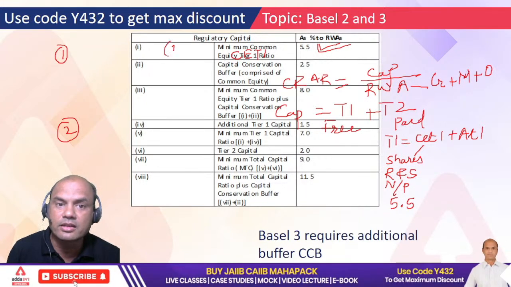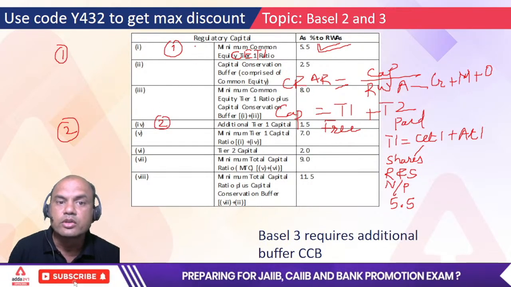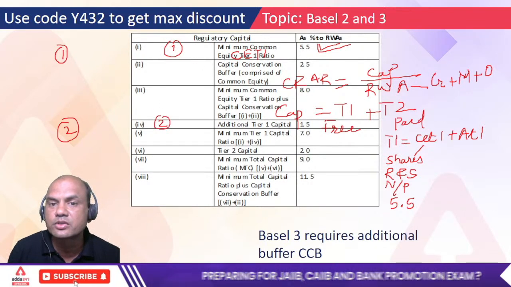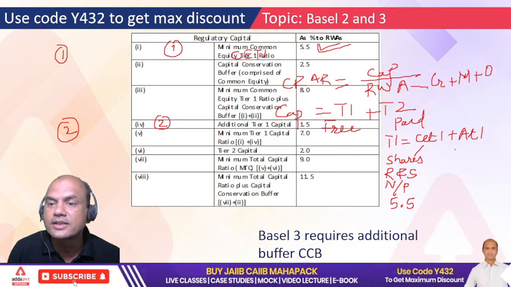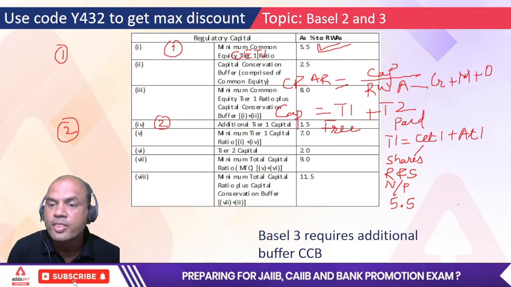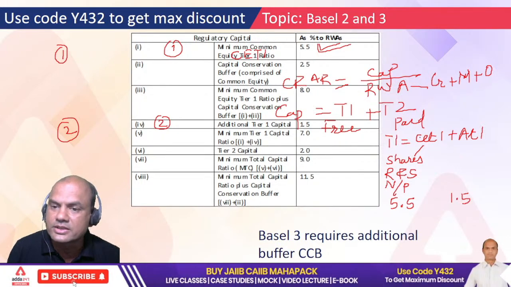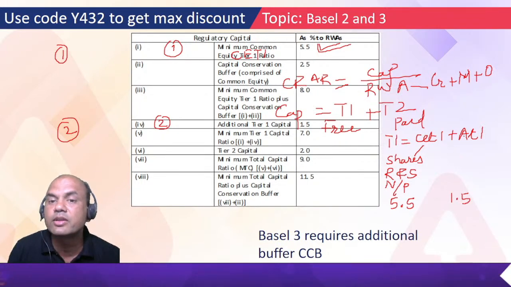This is 1 and this is 2. So 1 and 2. Type yes if you have understood. 5.5 is this. And this AT1 is 1.5%. See, this 2 is 1.5%. So now what should be there in AT1? AT1 I had all these. So AT1 will be what?